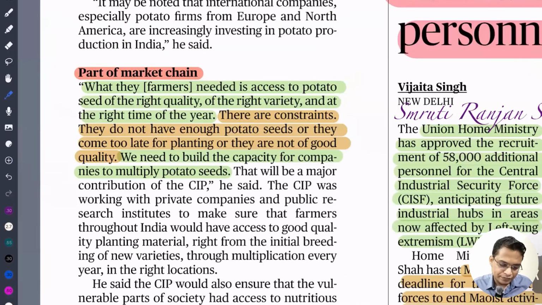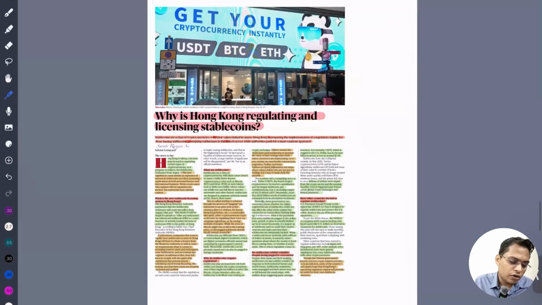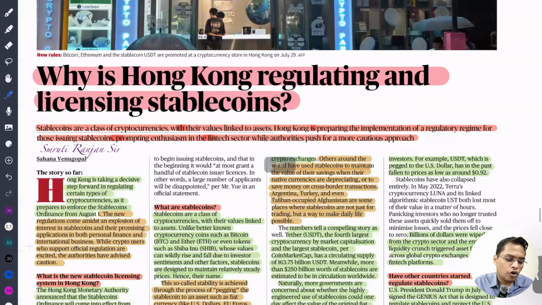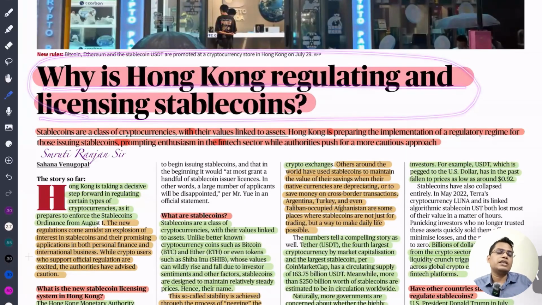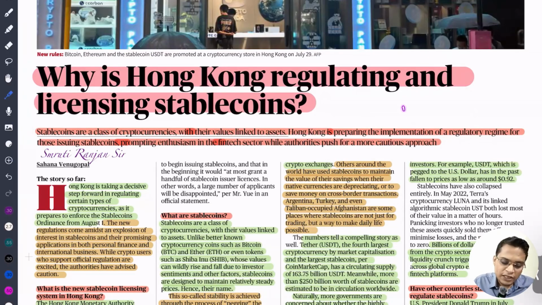Let's move ahead. Next is why Hong Kong is recognizing and licensing stablecoins. Recently cryptocurrency has been quite in the news. Take cryptocurrency like Bitcoin. What is the problem with Bitcoin? There is no intrinsic value in Bitcoin, so whatever value you are seeing is speculation. For example, this pencil I'm holding has some intrinsic value. If you break it down, you will find some graphite, something that can have salvage value. But on the other hand, cryptocurrency is simply a digitally programmable thing, so there is no inherent value. People are purchasing simply on the basis of speculation.